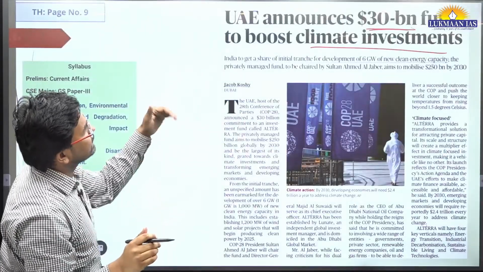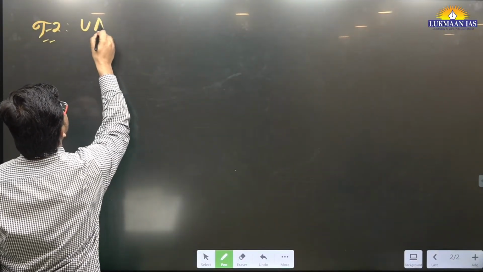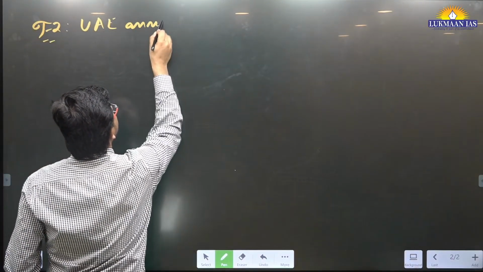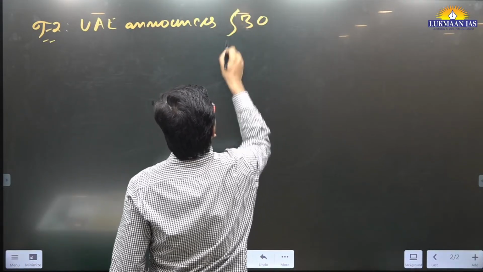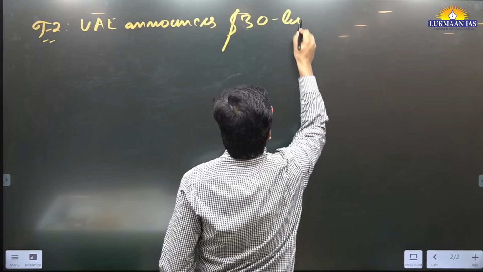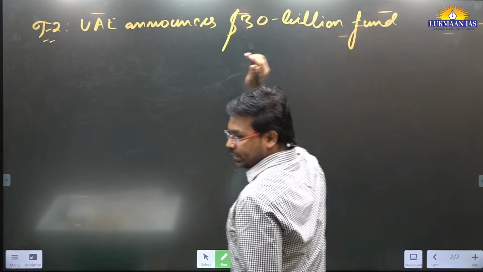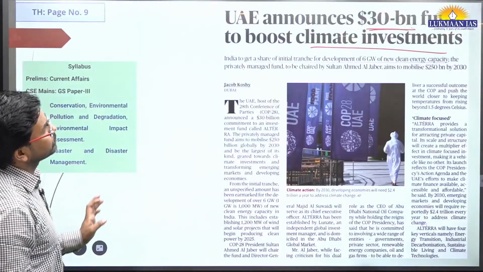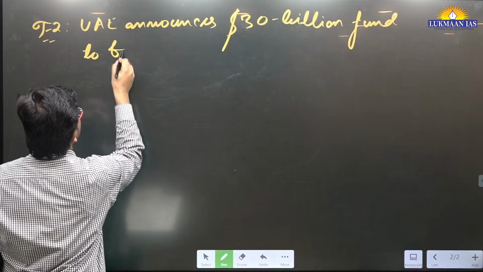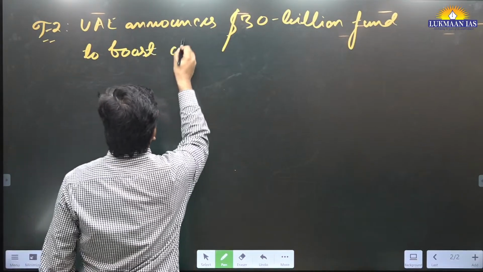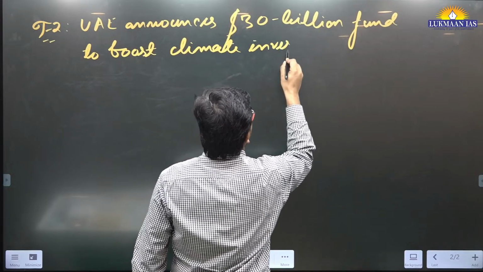The name of the topic is UAE announces $30 billion fund to boost climate investment.